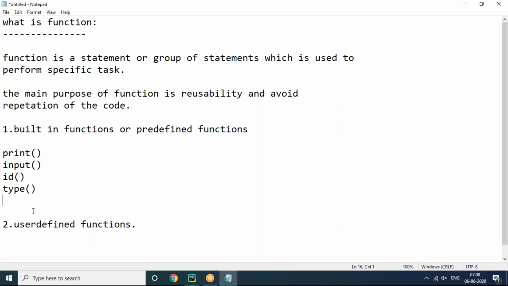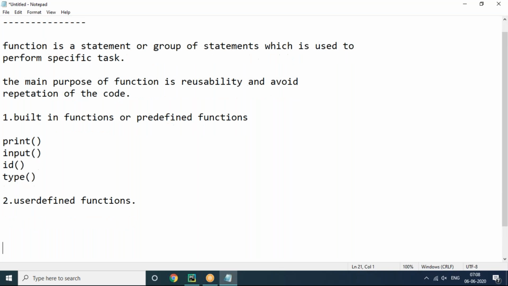But user-defined functions are not like that. You have to create them as per your own requirement. That is called user-defined functions. How to prepare a user-defined function, and what is the syntax in Python for a user-defined function? Now we will discuss. So observe here.